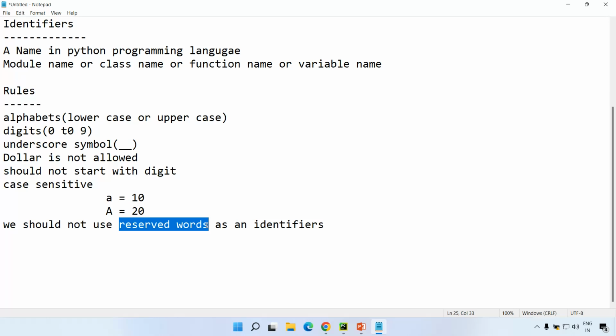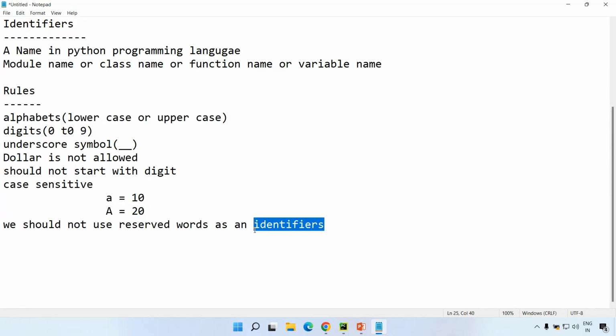Similarly, in Python also, there are some words only for some specific functionality. So those are called reserved words. We'll see going ahead, right? So we should never use these reserved words as identifiers.